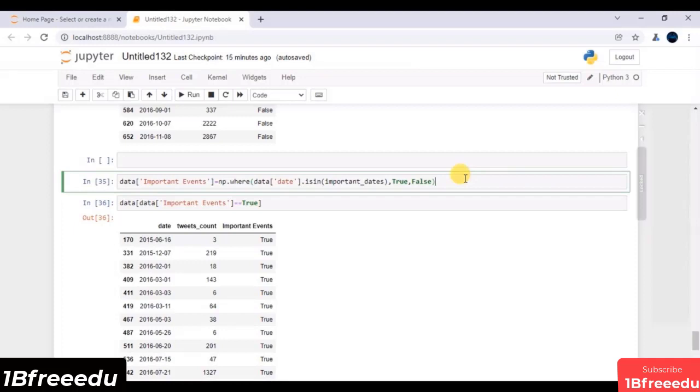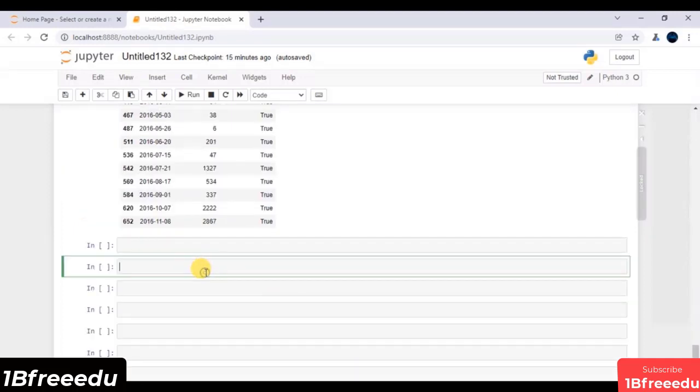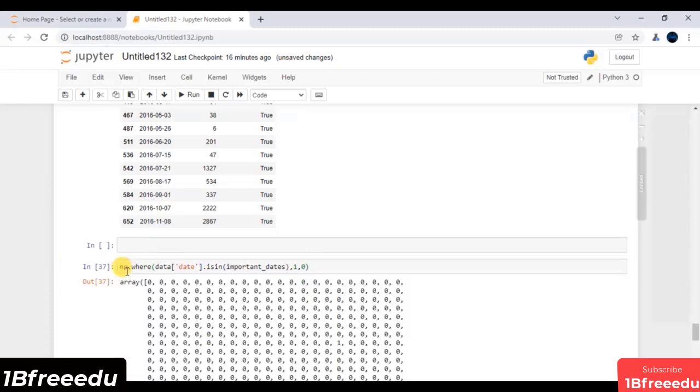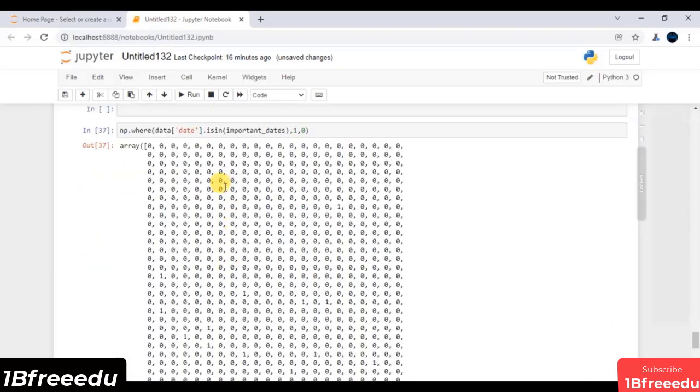So the blocks of code will be similar. I have to just do some manipulation: if the date is a part of the important dates, in such case just assign 1, else just assign 0. Again, let me show you one more thing. If I execute, you will get an array of 0s and 1s. Let me store this array somewhere else.